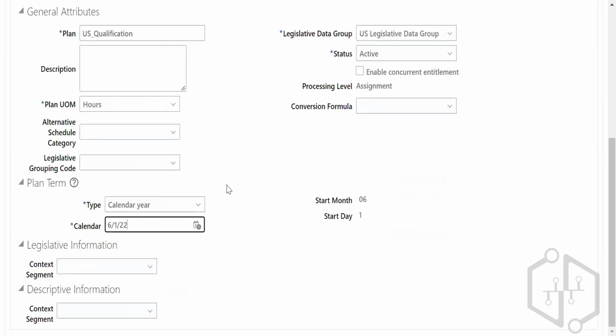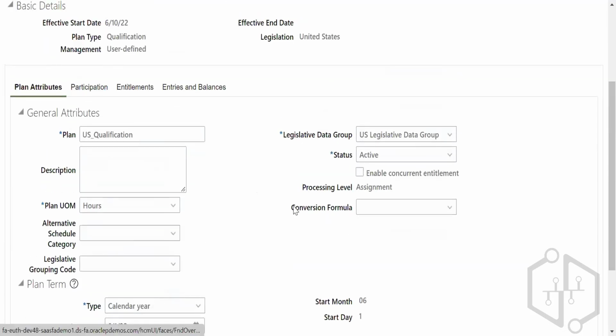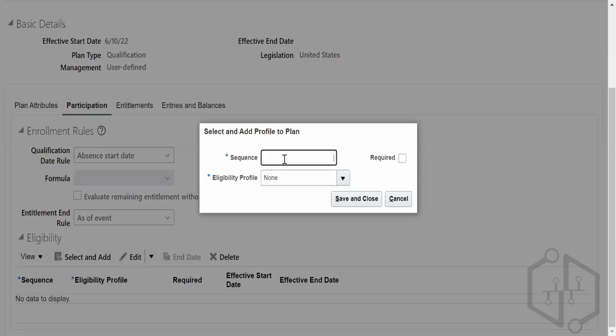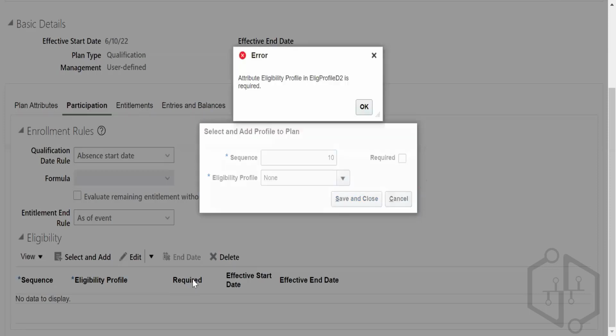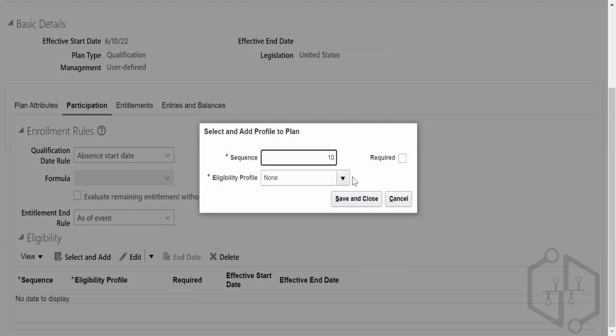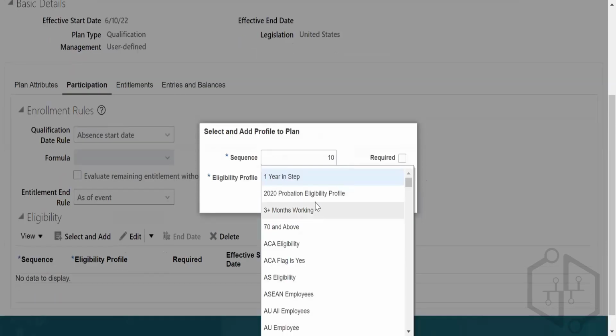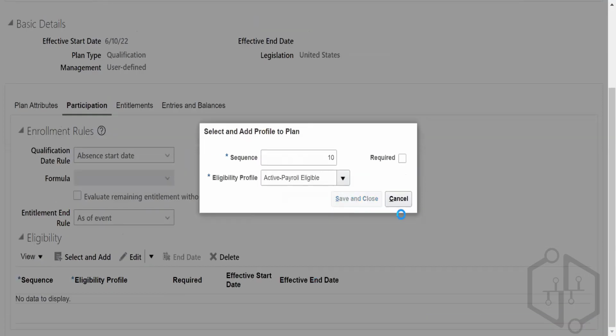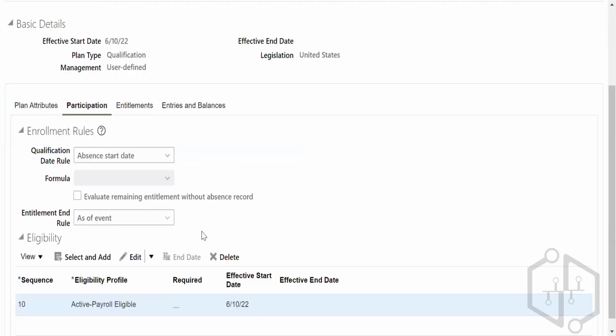Go to participation. Qualification rule is absent start date. As of when date ho gaya. Select and add. Qualification. Eligibility profile, save and close. Save and close. We have made an eligibility profile like this.